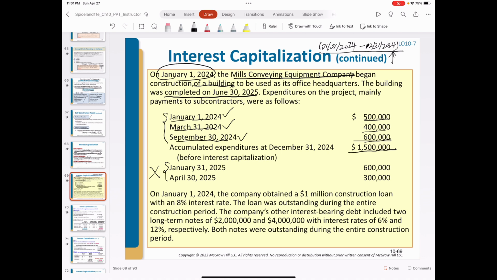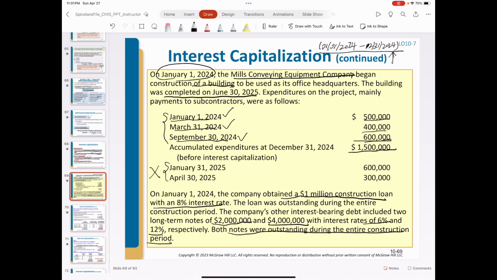And the company has three debts. One is debt borrowed for these assets, $1 million. There are also two other general debts, $2 million and $4 million. The interest for each debt is 8%, 6%, and 12%. And this debt is outstanding during the entire construction period.